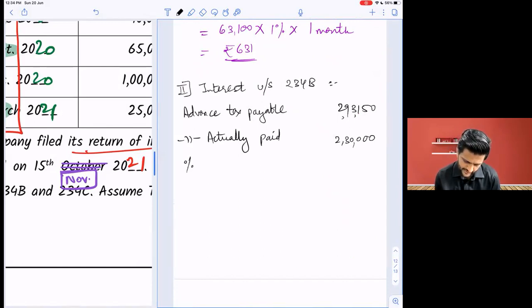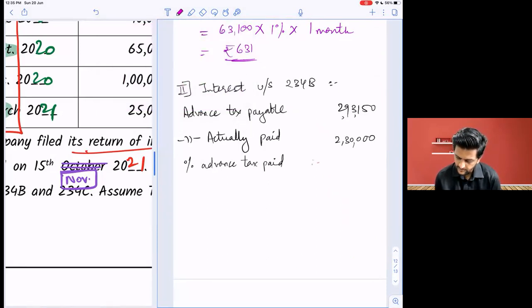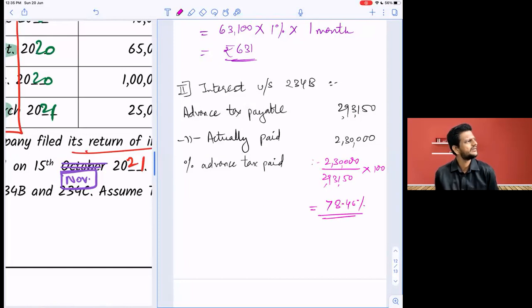So as a percentage, advance tax paid is how much? 2,30,000 upon 2,93,150 into 100 comes to 78.46%.